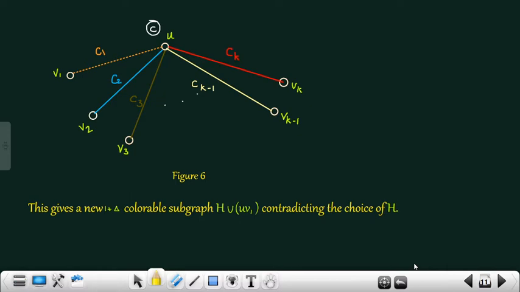And we get a new 1 plus delta colorable subgraph, namely H union UV1, with one edge more than that of H, which is a contradiction to the choice of H.